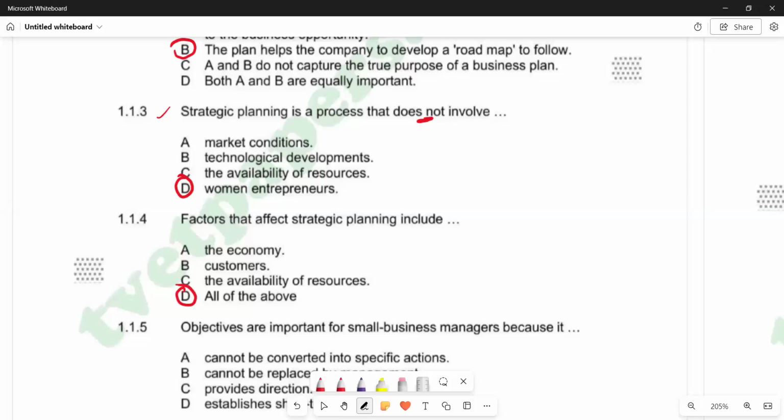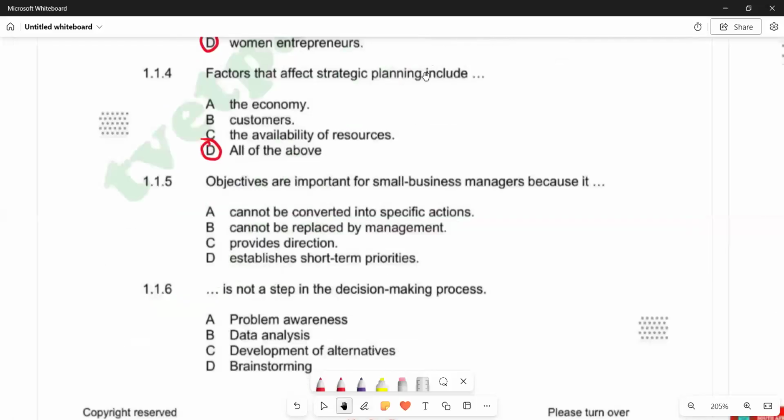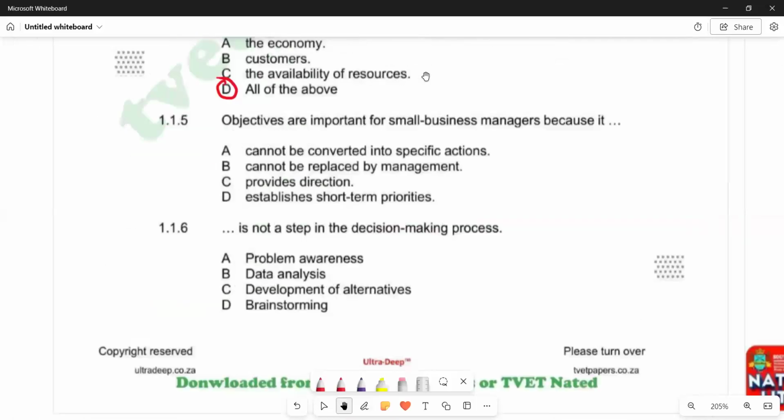It reads, objectives are important for small business managers because... let's try to say what the importance of objectives is. A, cannot be converted into specific actions. B, cannot be replaced by management. C, provides direction. D, establish short-term priorities.